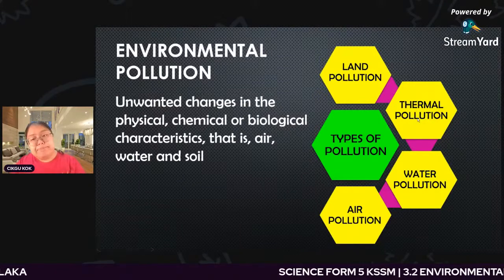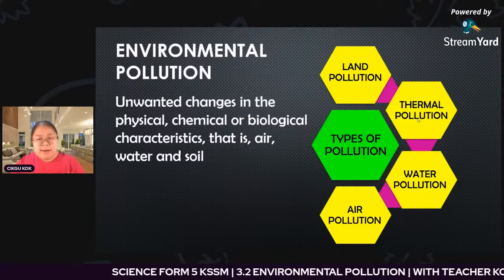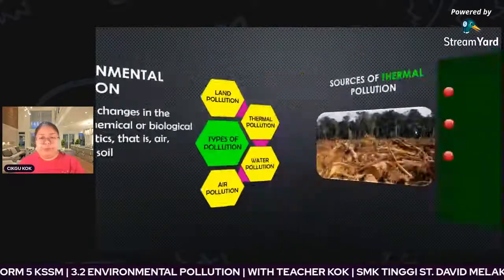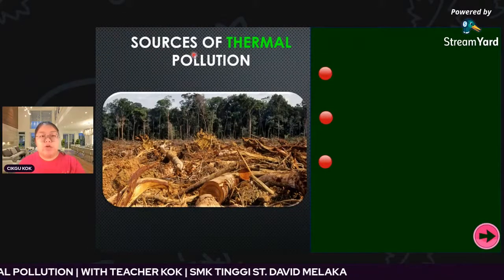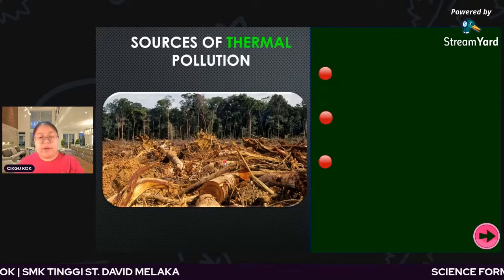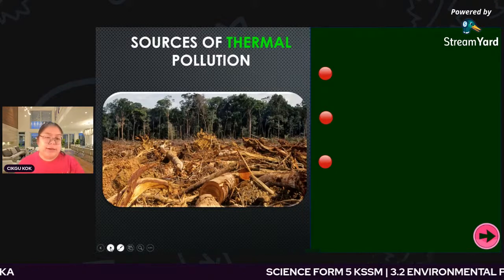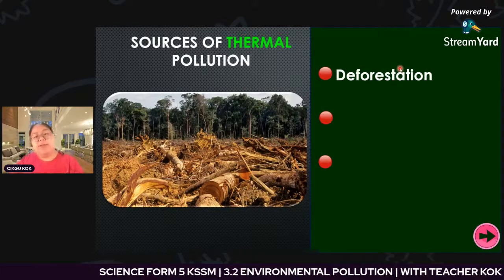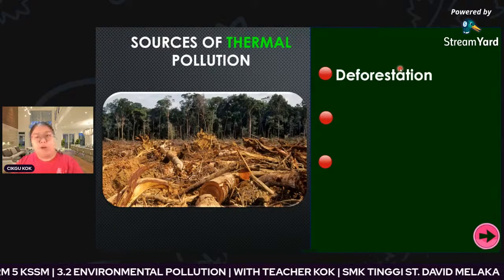Thermal means heat. That means heat pollution in our life. You see what happened? Okay, we also separate it into three things. First, the sources. When you see the diagram, the forest is already destroyed because of too high a temperature. Now the first one is deforestation. Deforestation is one of the thermal pollutions.